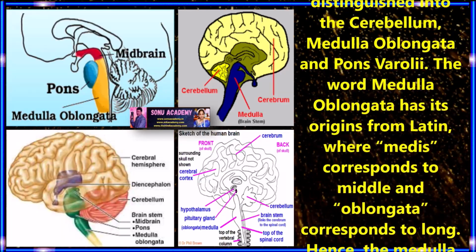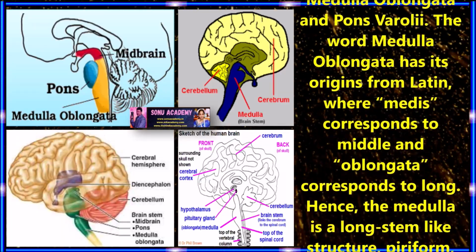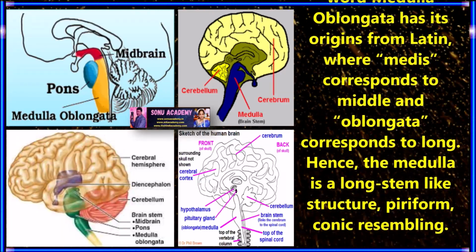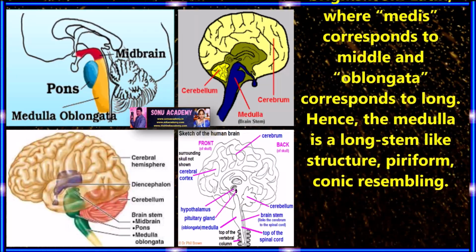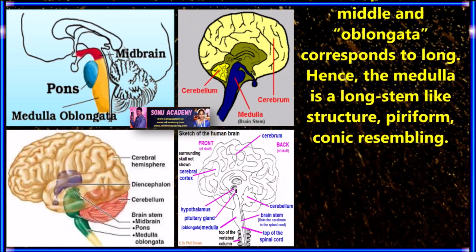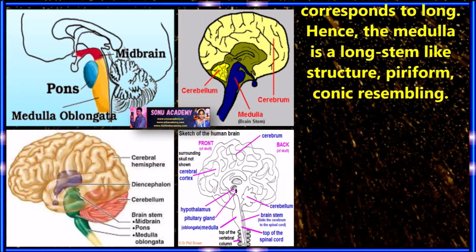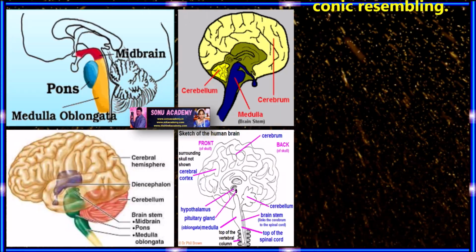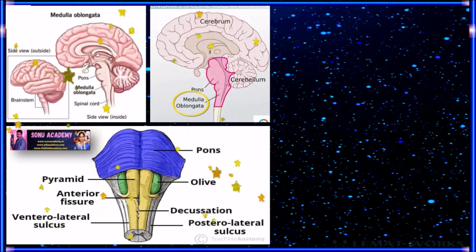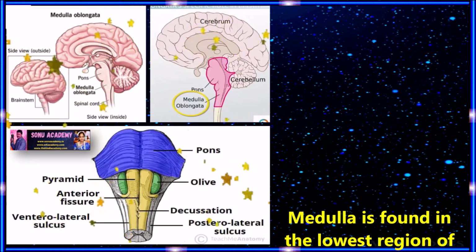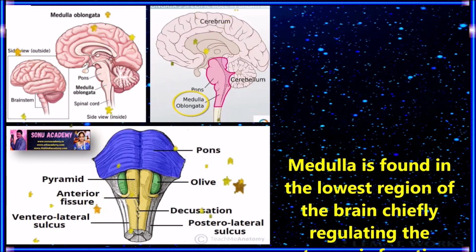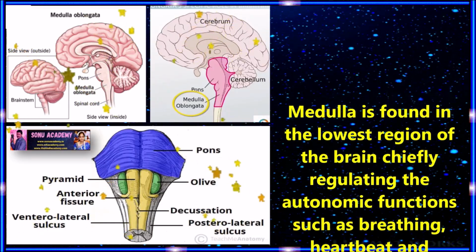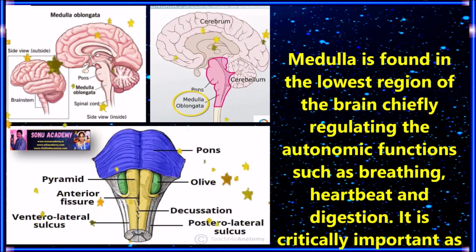The word medulla oblongata has its origin in Latin: medulla corresponds to middle, and oblongata corresponds to long. Hence the medulla is a long stem-like structure, piriform, conic resembling. Medulla is found in the lowest region of the brain, chiefly regulating autonomic functions such as breathing, heartbeat, and digestion.